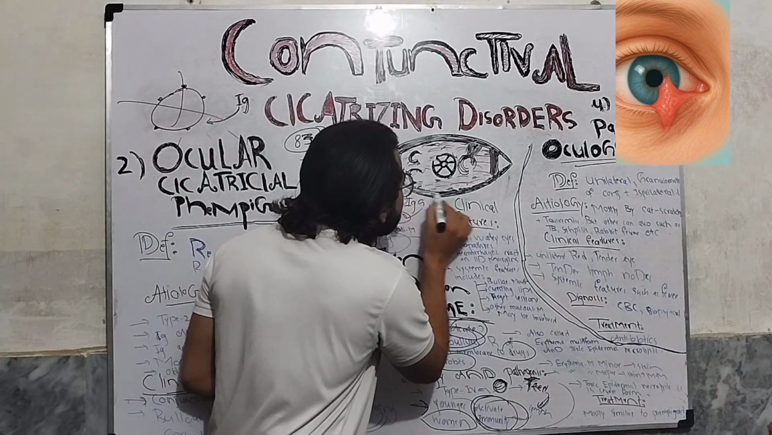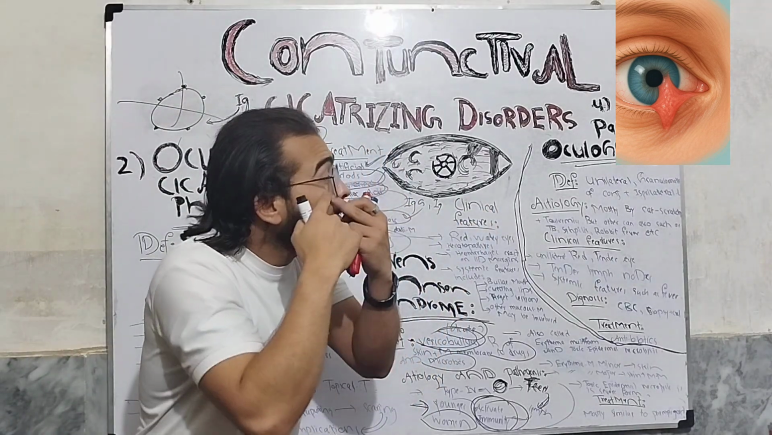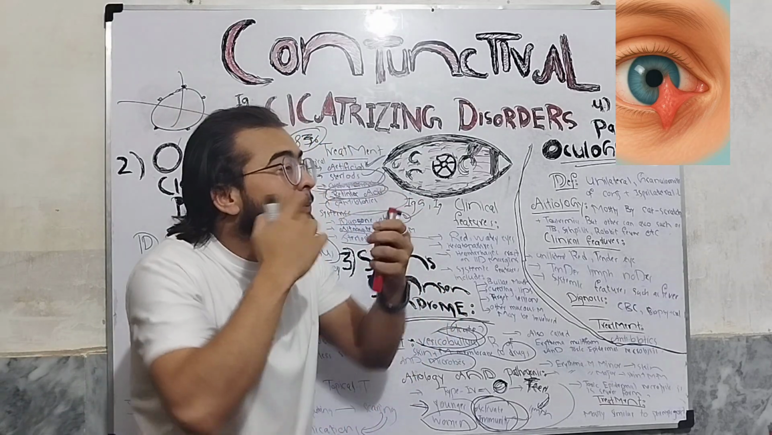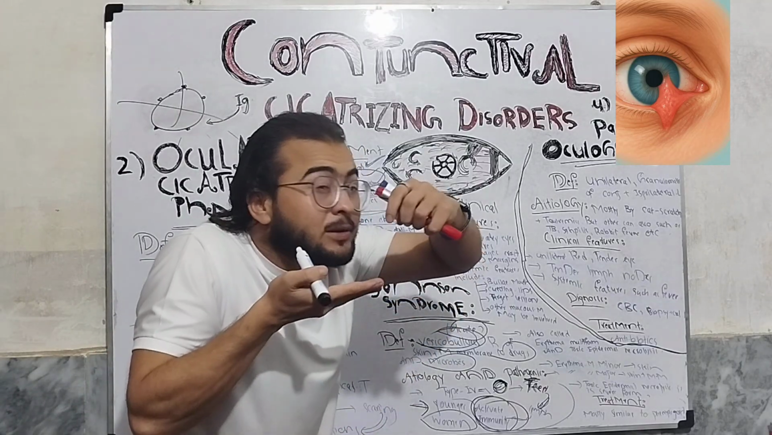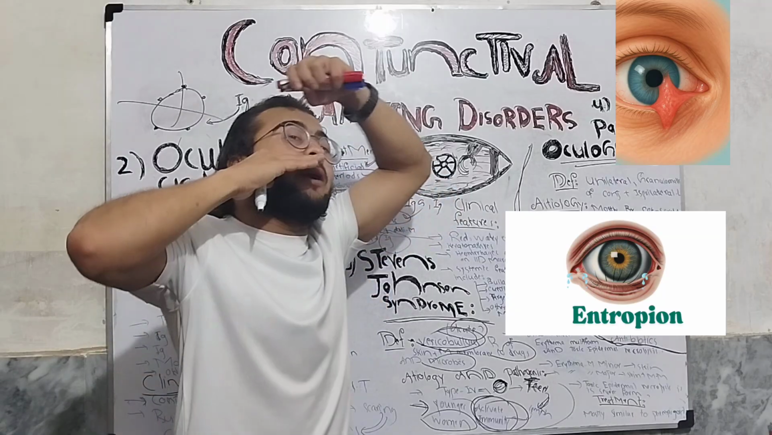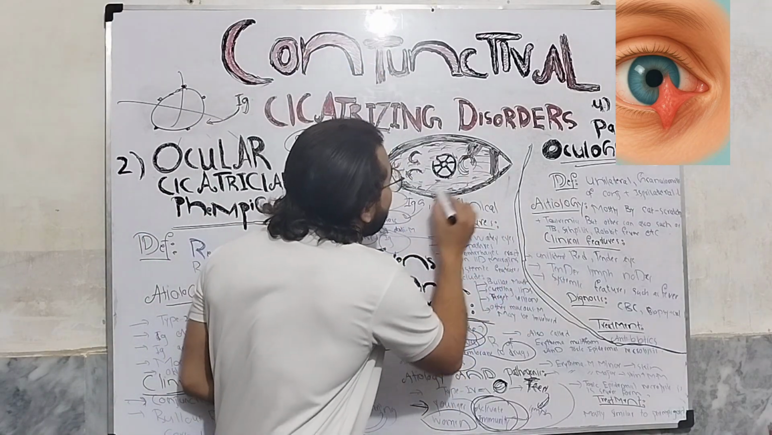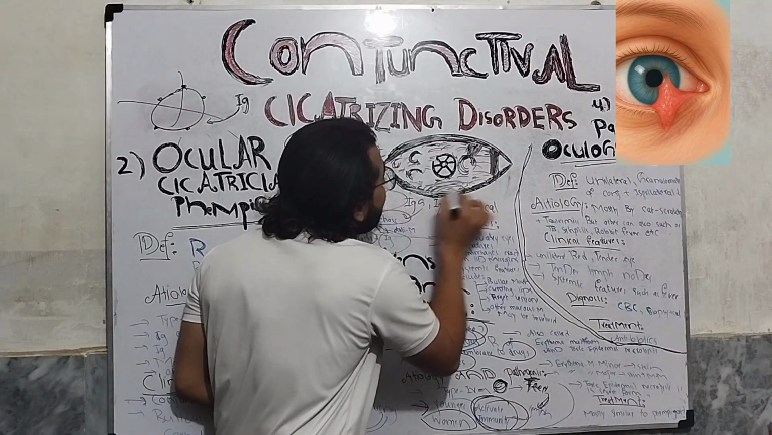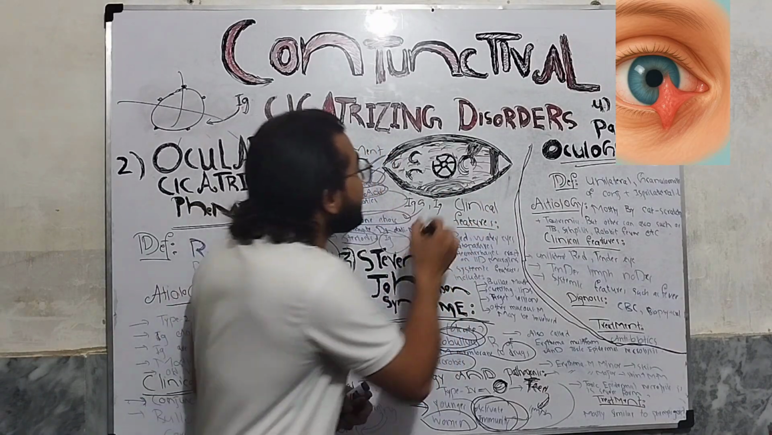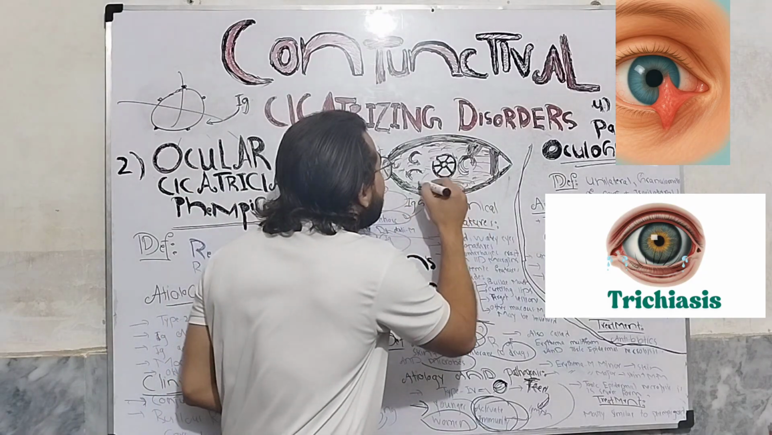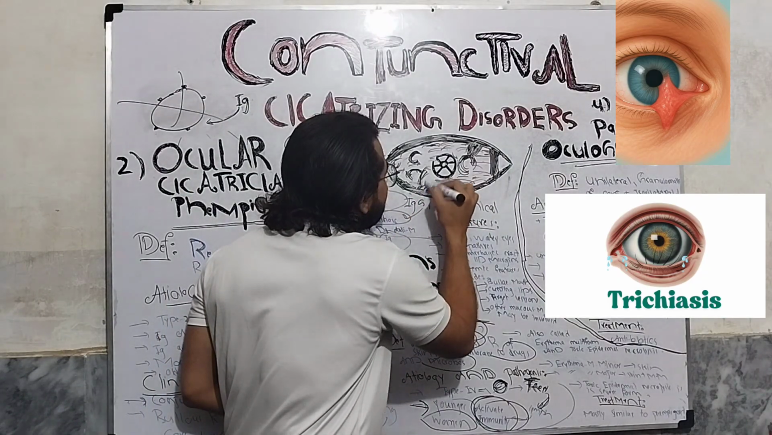Another complication is that when there is scarring inside the palpebral conjunctiva, it will cause the lower lid margin or upper lid margin to move inward toward the eye. This is called entropion. So entropion can happen, and it will also cause the lashes to touch the eye globe. The condition is called trichiasis, okay?